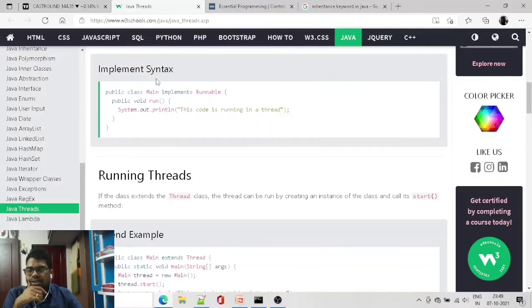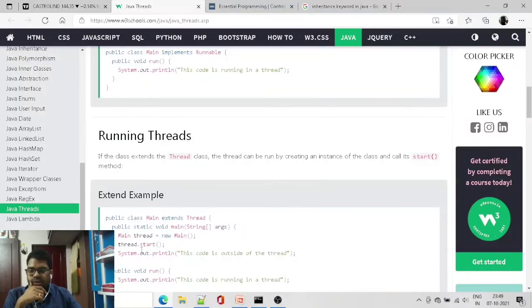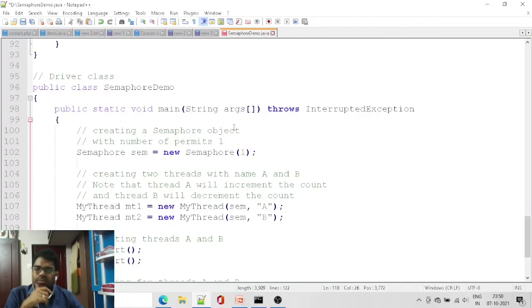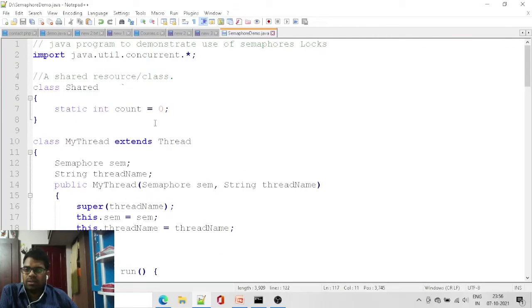This is another simple thread concept using Runnable and run. Here we are using start. After completing this program, we can wind up this video.